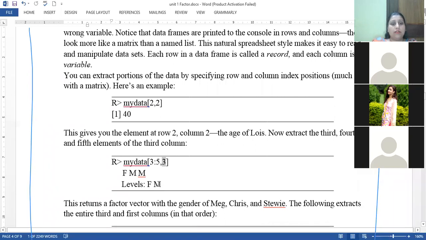Why is it showing the labels? Because we have taken the data which is in the form of factor. That's why it is showing the labels also. So by taking different index values, we can extract the data from the data set which we have generated.